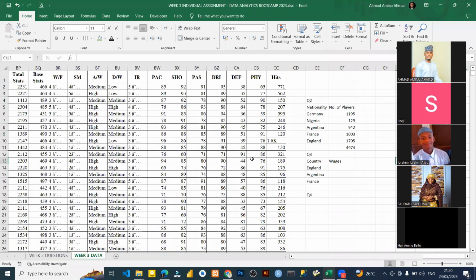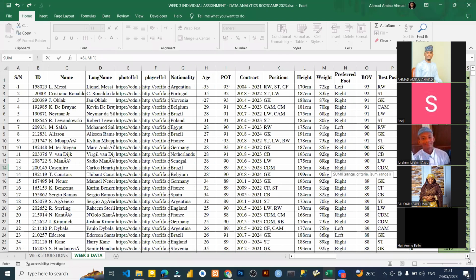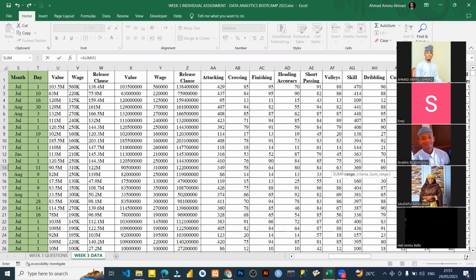Okay, so we want to calculate the wages. So now all we need to do is just put equals SUMIF, open bracket, then go back to the wages column. Where is our wages? Here it is, right? So what are we going to take first, the range or the sum range? We are going to take the range of the country.